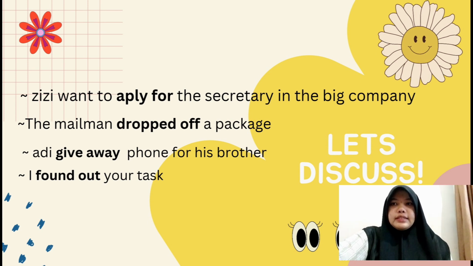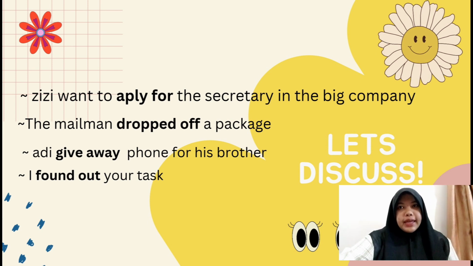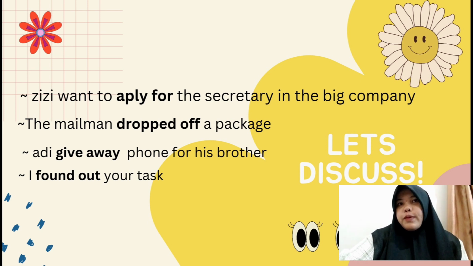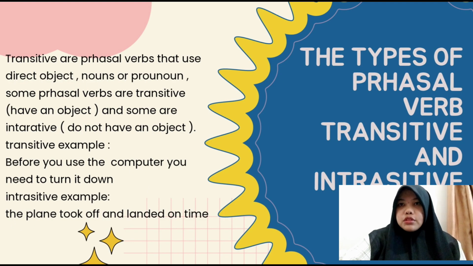The first example is, Zizi wants to apply for the secretary in the big company. The phrasal verb here is apply for. The second is, the mailman dropped off a package. Can you guess where the phrasal verb is? Yes, the phrasal verb is drop off. The next example is, Adi gave away a phone for his brother. Give away is the phrasal verb. The next is, I found out your thoughts. The phrasal verb is found out.